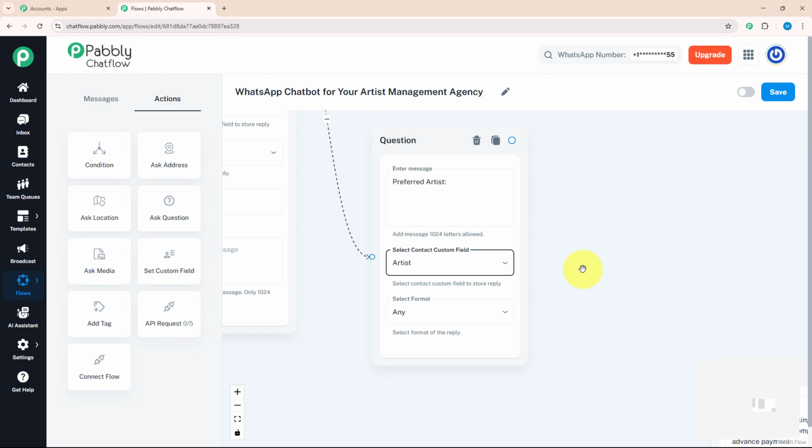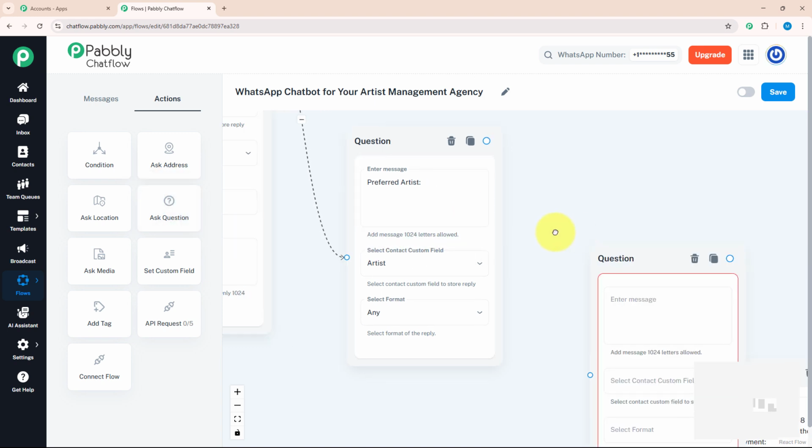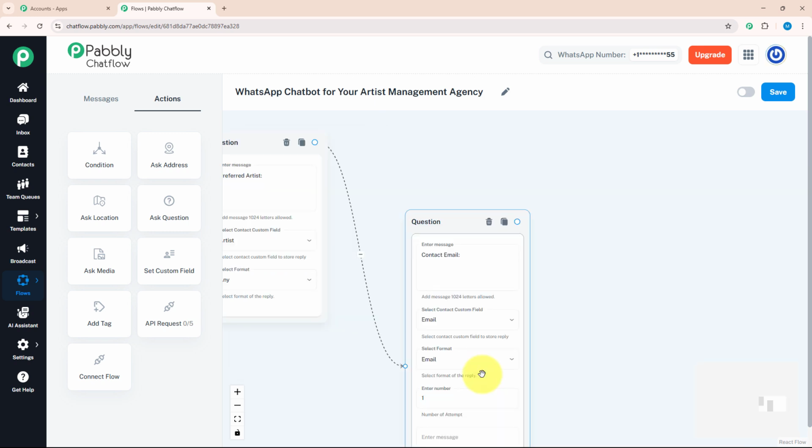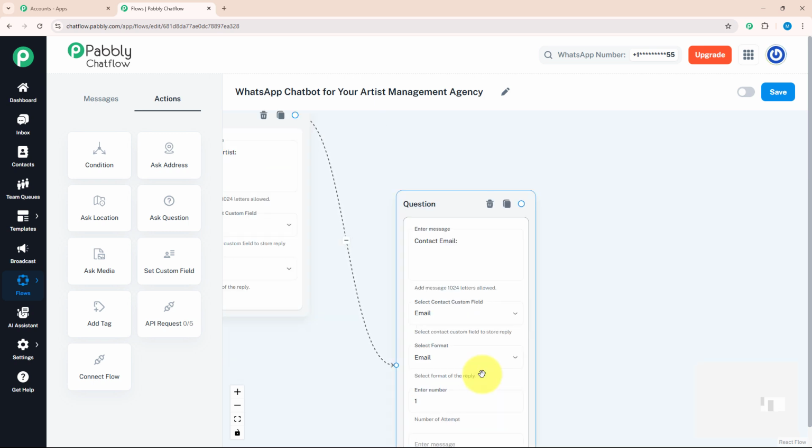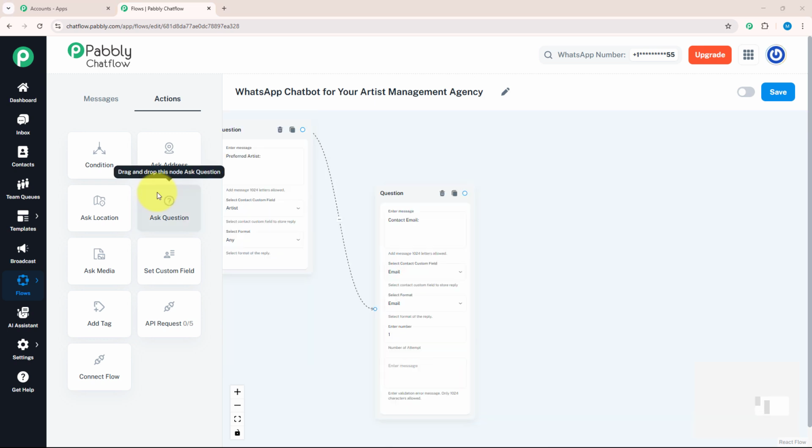After preferred artist, I wanted to know my customer's email ID. For that, again, I'm going to drag and drop the ask question button over here and connect it with my previous question and enter a message that says contact email, and I will select my custom field as email and format as email as well.